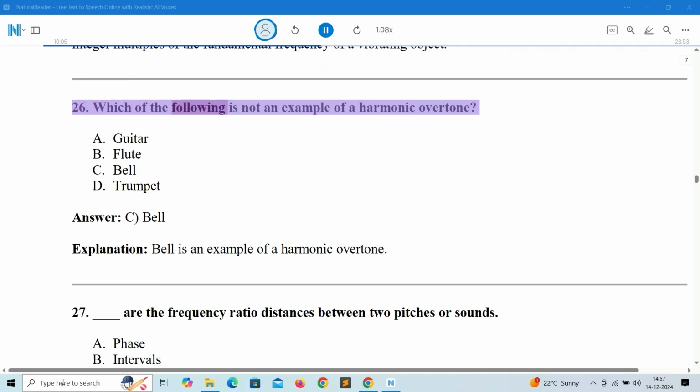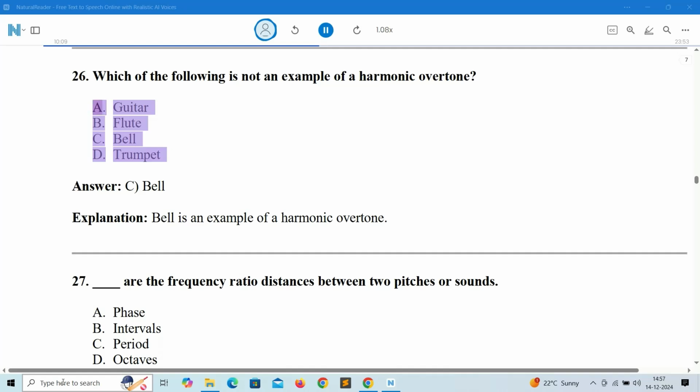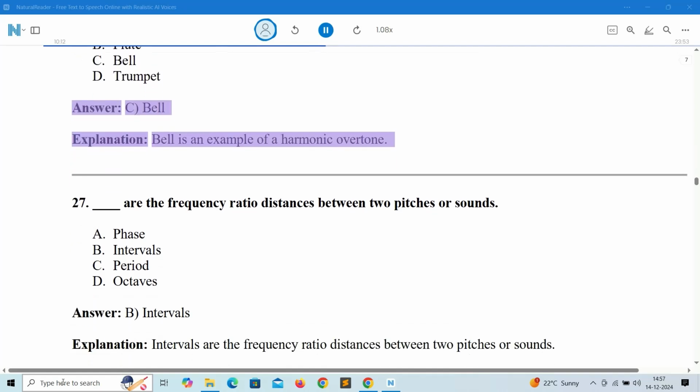26. Which of the following is not an example of a harmonic overtone? A. Guitar. B. Flute. C. Bell. D. Trumpet. Answer: C. Bell. Explanation: bell is an example of an inharmonic overtone.